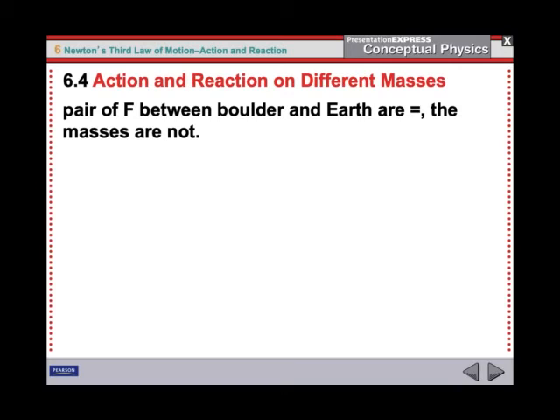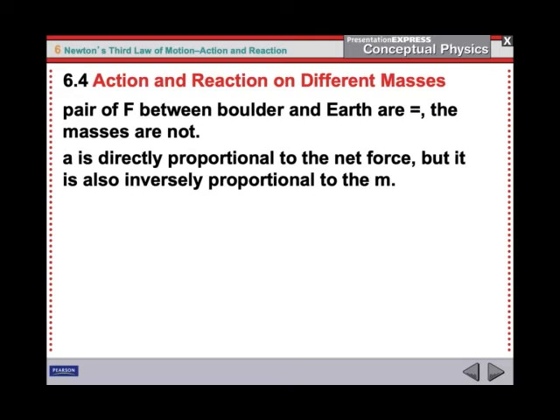So, the pair of forces between the boulder and the earth are equal, but the masses are not. The boulder is a very, very tiny fraction of the mass of the earth. Because Newton's second law says that acceleration is directly proportional to the net force, it also is inversely proportional to the mass.